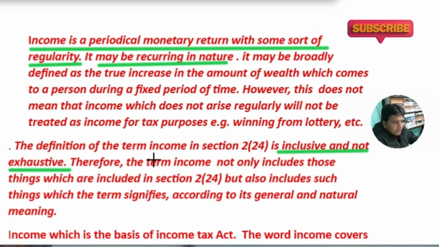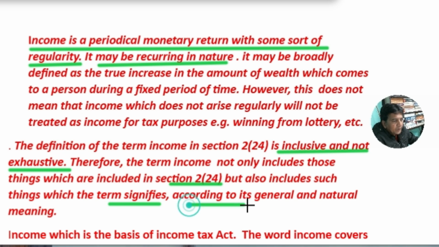Therefore, the term income not only includes those things which are included in section 2 subsection 24 but also such things which the term signifies according to its general and natural meaning. So many times a receipt is considered as income considering its general and natural meaning.